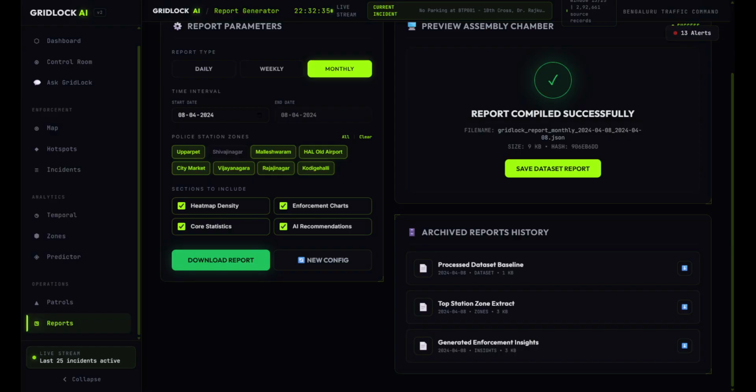So GridLock AI connects real enforcement data to actionable intelligence, cutting response time and freeing up Bengaluru's roads.